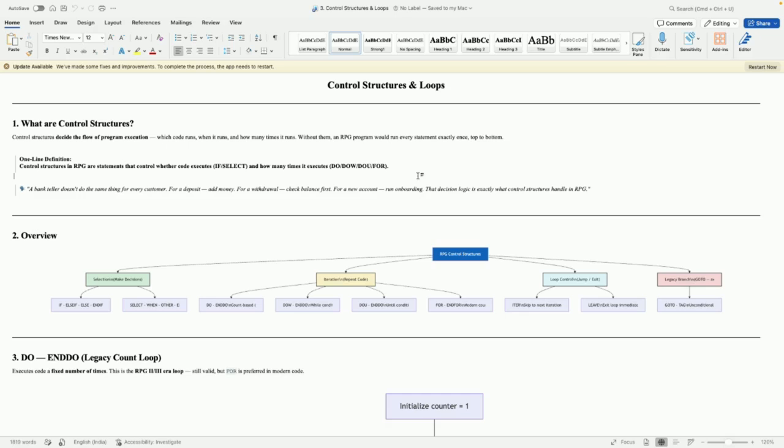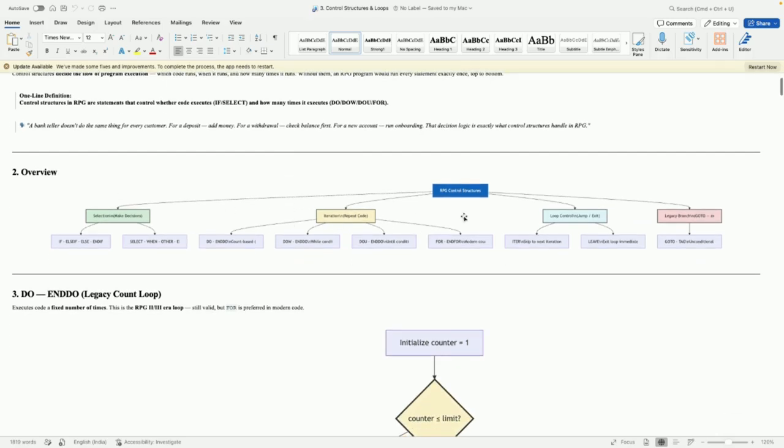Here we are controlling, right? We are telling the system when that block of code needs to run. We explicitly mention the condition. That is why control structures are very important in RPG. Without them, whatever statements you have written, everything will be executed.